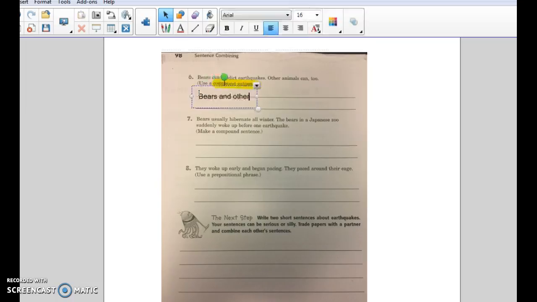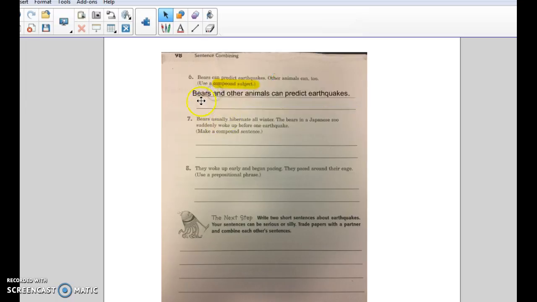Bears and other animals. Well, what can they do? Can predict earthquakes. We have two subjects, bears and other animals, so that is a compound subject. It makes perfect sense. We can take out the word to because we don't need it. It's implied in the sentence. Bears and other animals can predict earthquakes.